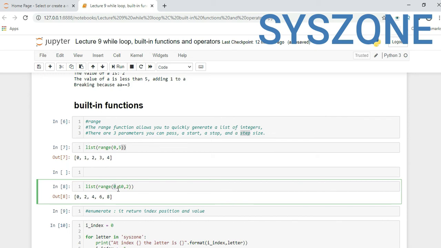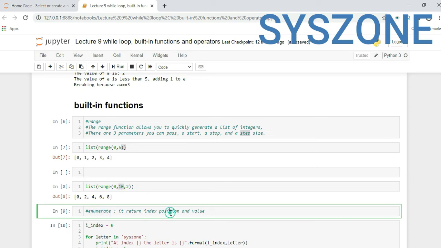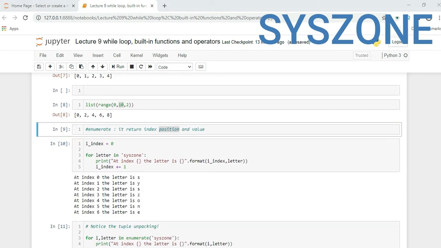Second, again the range function, 0 is my start position, 10 is my end position, and the step is 2. So it will start with 0, then with step 2 it is 2, then 4, then 6, then 8, and again this is my end position, so it will execute till 9. So this is a built-in function. Now enumerate, or an enumerator, it will return the index position as well as the value.